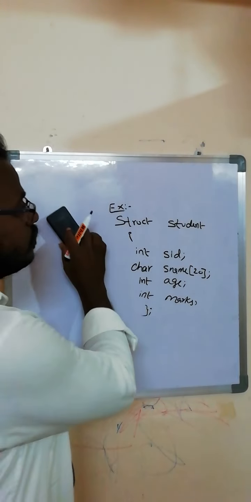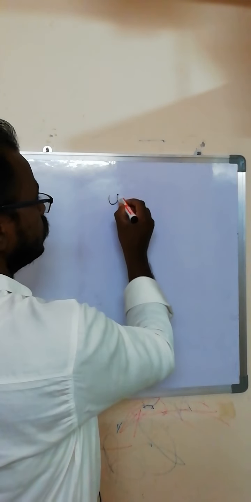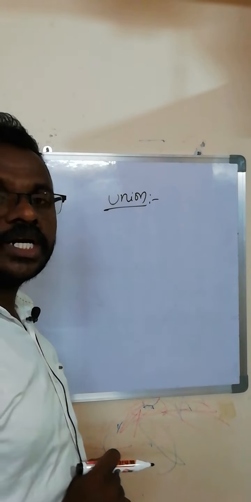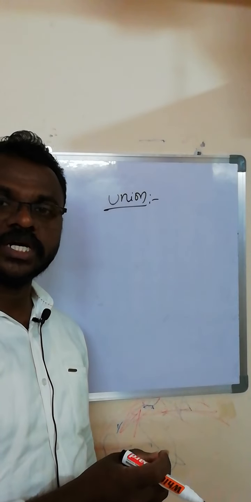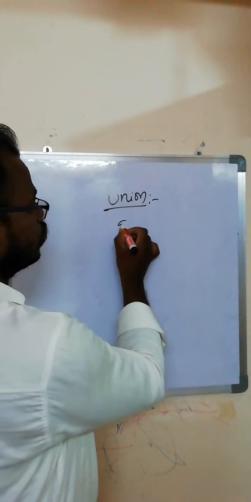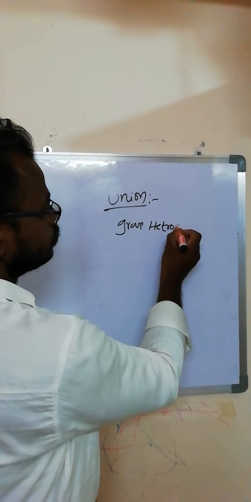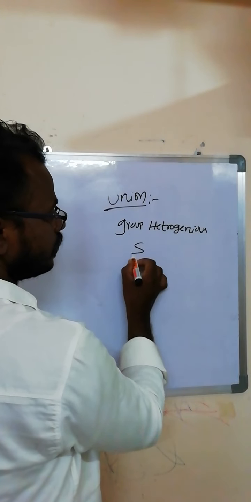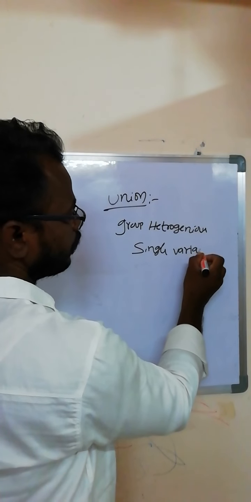After completion of the structure, I will discuss the union data type. What is the purpose of the union? A union data type can contain a group of heterogeneous data elements with a single variable name.